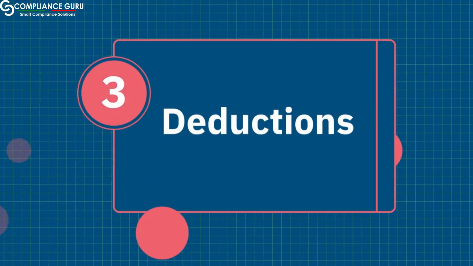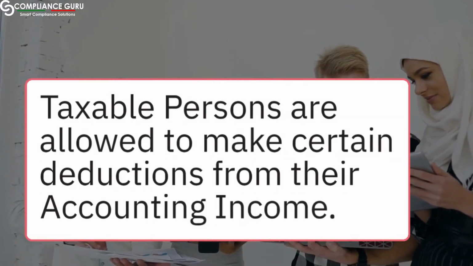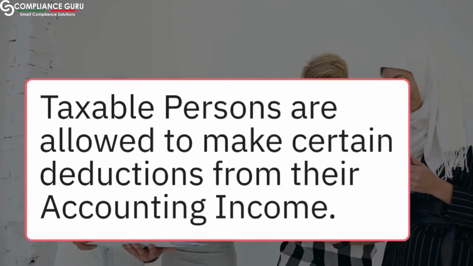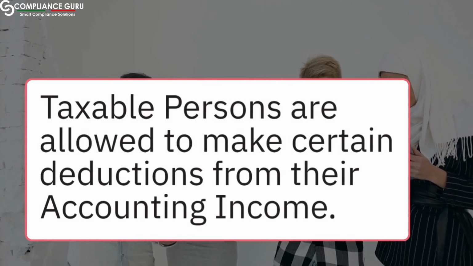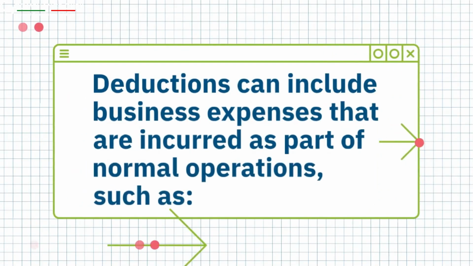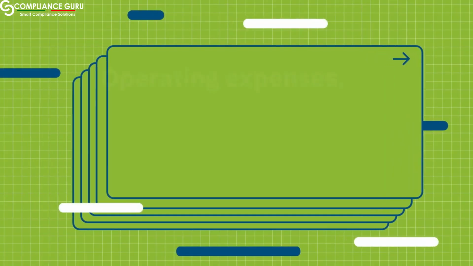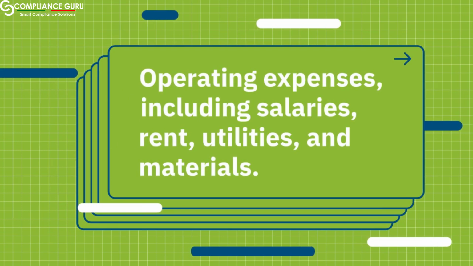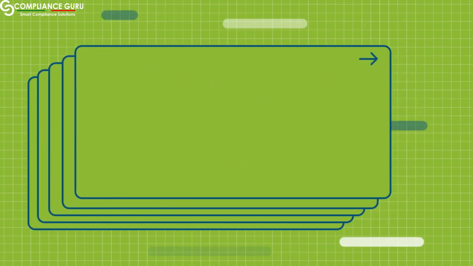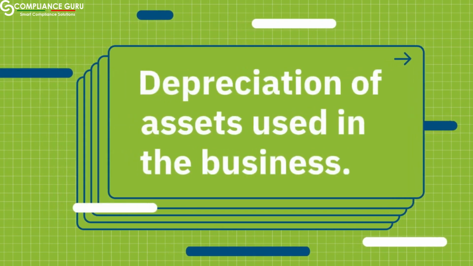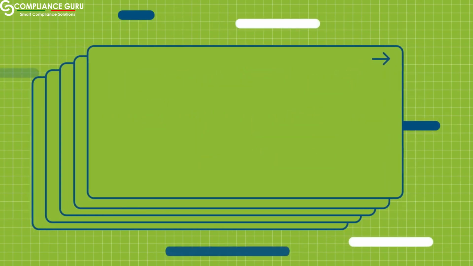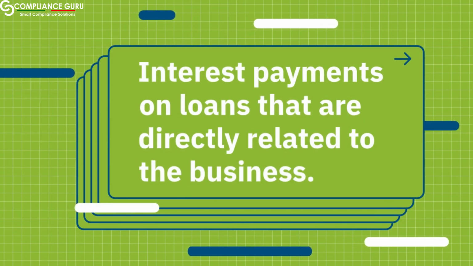3. Deductions. Taxable persons are allowed to make certain deductions from their accounting income. Deductions can include business expenses that are incurred as part of normal operations, such as operating expenses, including salaries, rent, utilities, and materials, depreciation of assets used in the business, interest payments on loans that are directly related to the business.